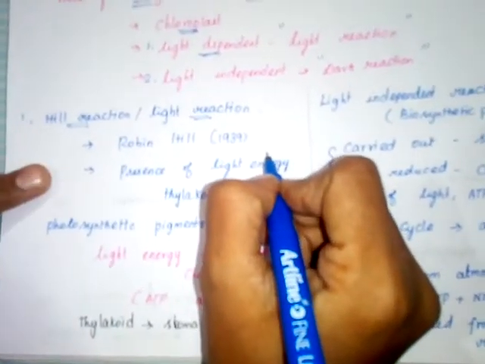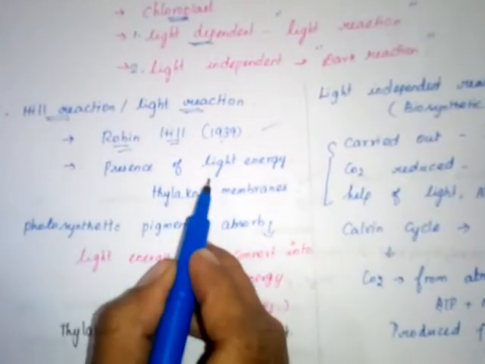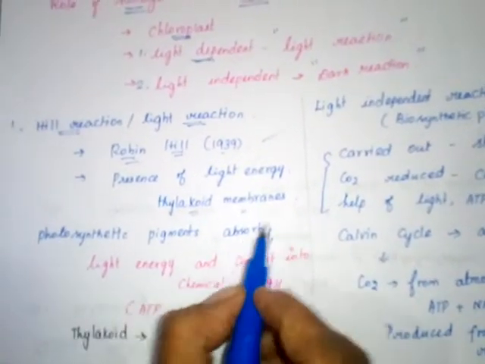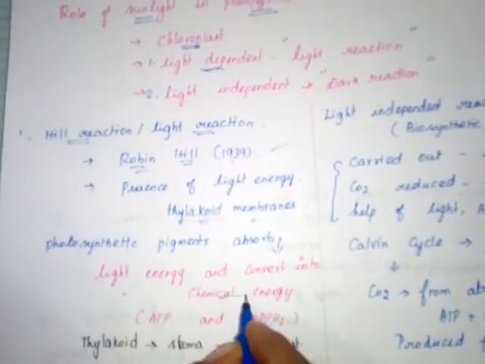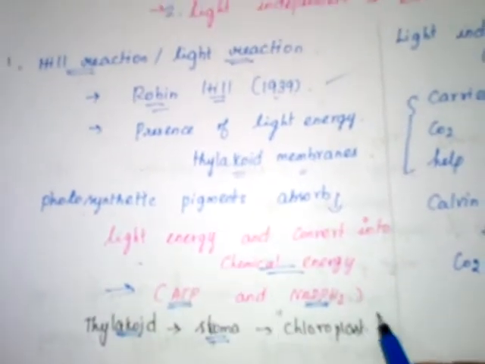This reaction was first discovered by Robin Hill in the year 1939. It occurs in the presence of light energy in the thylakoid membranes. The photosynthetic pigments absorb light energy, which is converted into chemical energy in the form of ATP and NADPH2. ATP means adenosine triphosphate. These factors are formed in the thylakoid membrane and are used in the stroma.